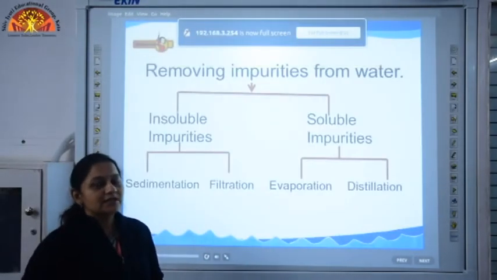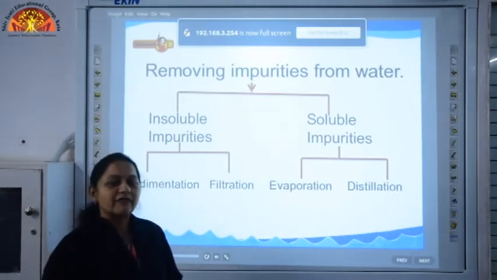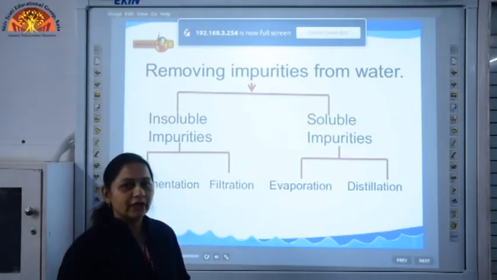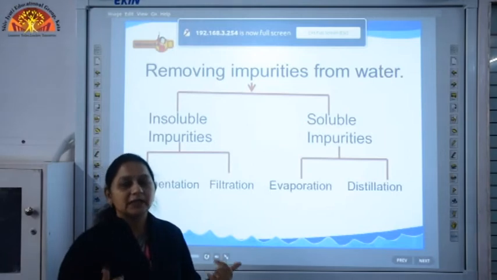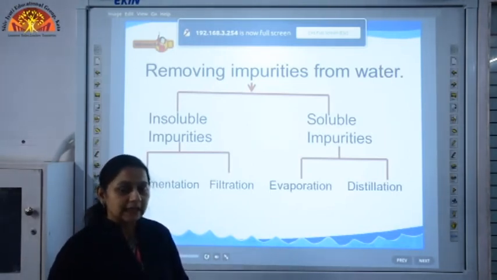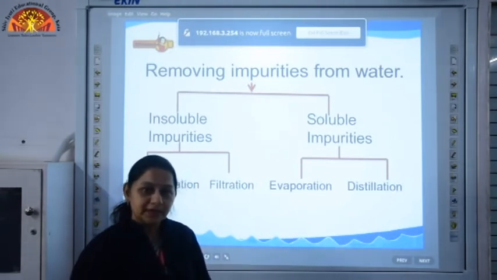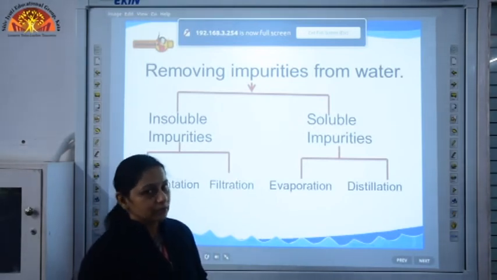Now, coming to our next topic, water. As you all know, children, water is a very essential part of our life. Water is used for cooking, for drinking, for cleaning and many other purposes. But the water that we get from the rivers, from the lakes, from the oceans is not always fit for drinking. It may have some impurities. And what are impurities? Impurities are the substances which are present in water and that make it unfit for use.